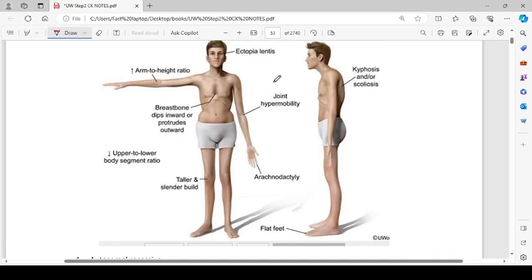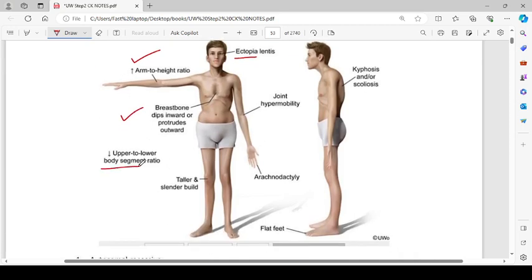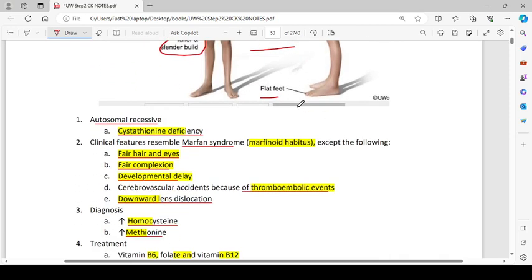There is a marfanoid habitus, ectopia lentis, increased arm to height ratio, breast bone dips inward or protrudes outward, decreased upper to lower body segment ratio, taller and slender build. There will be flat feet, arachnodactyly, joint hypermobility, kyphosis, and scoliosis. This is Marfanoid habitus, which is seen in both homocystinuria and Marfan syndrome. So homocystinuria is autosomal recessive. There is cystathionine deficiency. The clinical features resemble Marfan syndrome, that is Marfanoid habitus, except the following. Fair hair and eyes will be present. A fair complexion will be there.